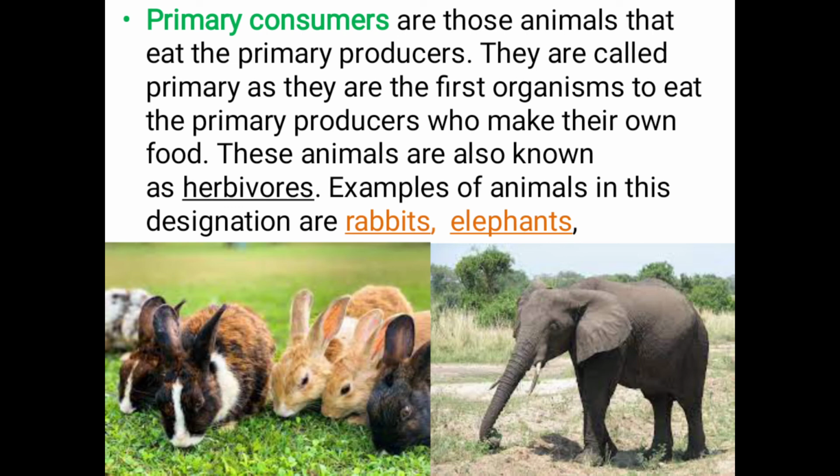Primary consumer animals are nothing but the herbivores, which eat plants. Rabbit and elephant are examples of primary consumers, and these are also called herbivores.